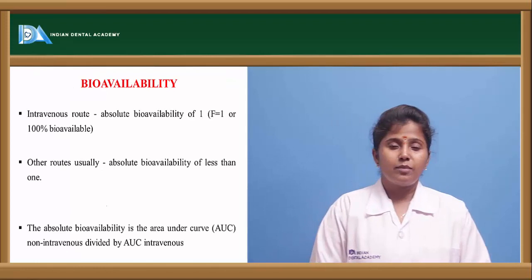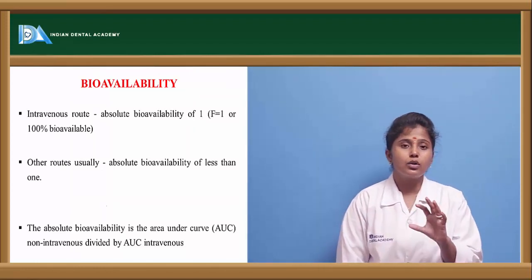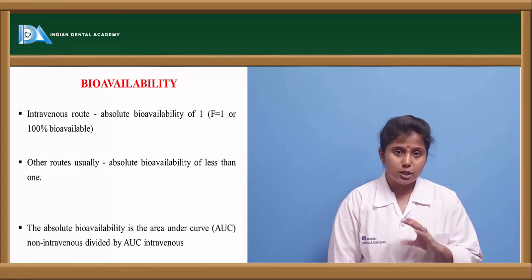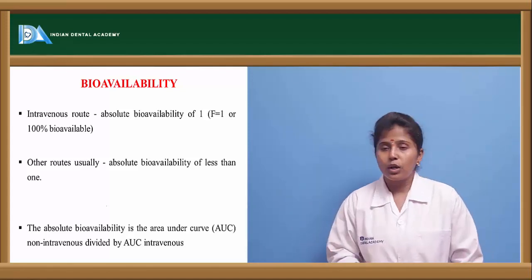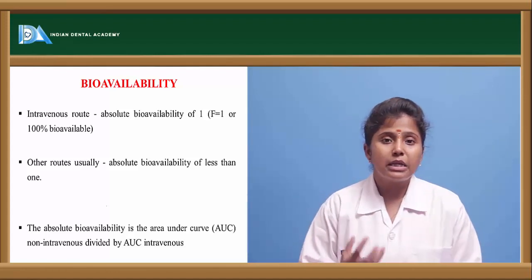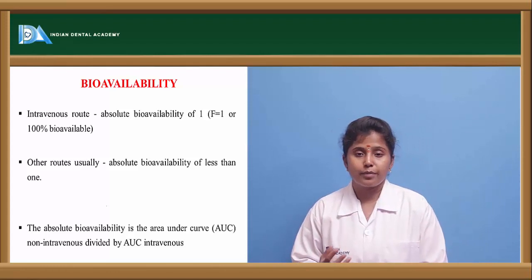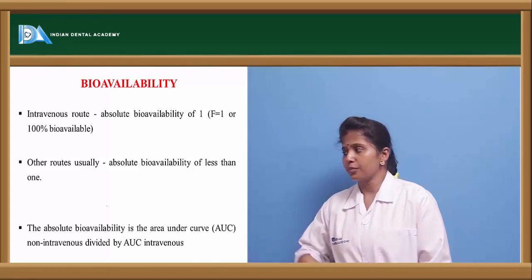Another one is bioavailability. So what is bioavailability? Bioavailable is the amount of drug which is available in the systemic circulation. This bioavailability plays a major role in drug absorption, because the bioavailability is more, that is up to 1, while we give through IV route, because the drug is entering directly into the systemic circulation.